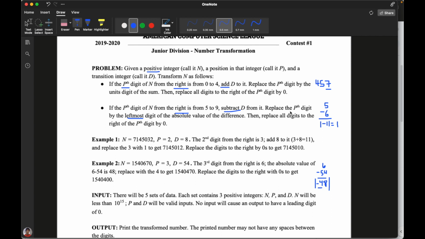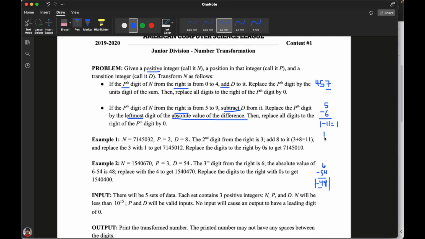So what they're basically saying here is that let's say the position digit from the right for one of your numbers is 5, right? And then let's say the value for D is 6. So as you can see here, you're going to subtract 6 from 5, which gives you -1. But remember, it says you want to use the absolute value of the difference. And the absolute value is basically just the positive value of the number.